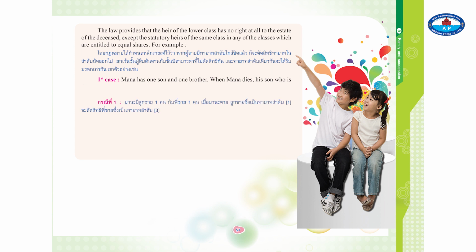Mana has 1 son and 1 brother. When Mana dies, his son, who is the first in the statutory heir order, will rule out his brother's right to Mana's estate, as his brother is the third in the order.